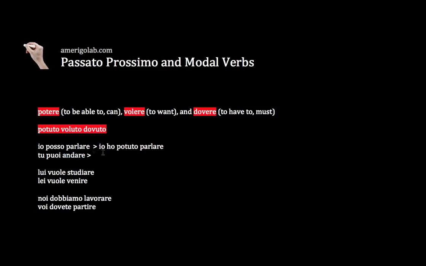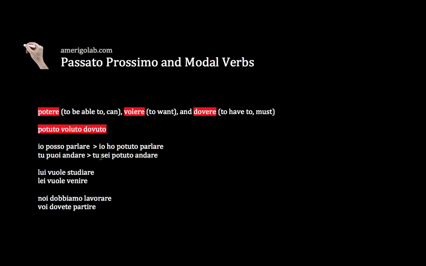Since andare requires essere, the form of essere that goes with tu is sei, and then you use the past participle of potere, potuto andare. Now you remember that when you use the verb essere as an auxiliary, you must make the agreement between the subject and the past participle.